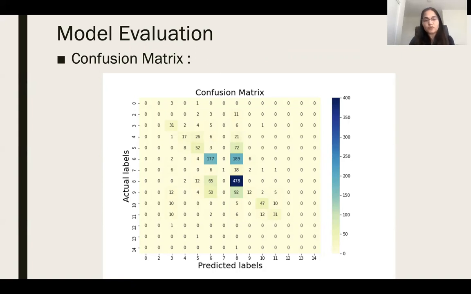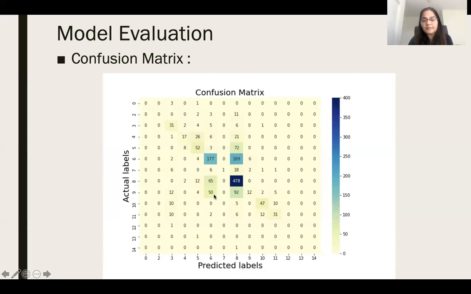Now, the confusion matrix gives me my true positive, true negative, false positive, and false negative. The diagonal values of the confusion matrix give me the true positives, the values which are truly identified. My rows give me the actual labels for all these observations, and my columns are my predicted values for these observations.